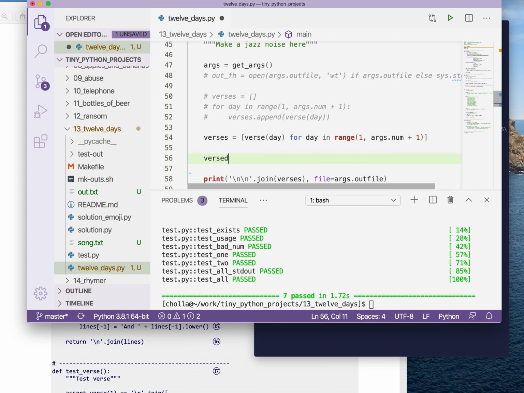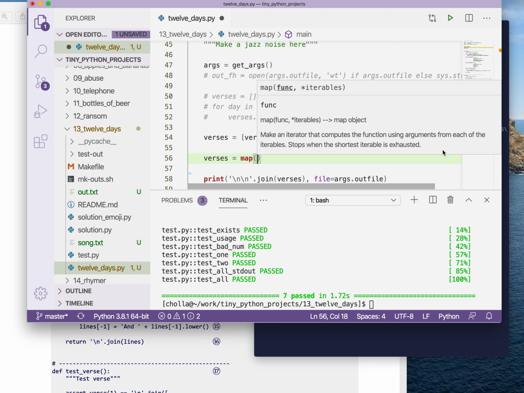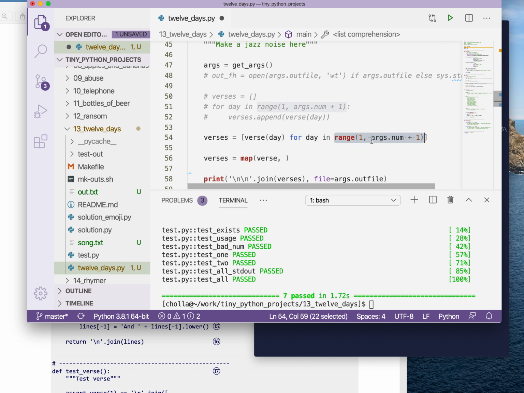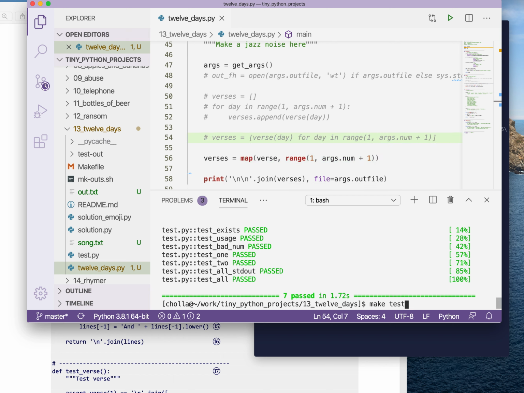If I say verses, I can use this as a map. So map wants as its first argument a function. So we've written a function. It's called verse. And then the thing that we're trying to feed in it, I don't need to say for day in. I just need something that produces a sequence. So this is an even shorter way of writing that. Let's make sure it still works.